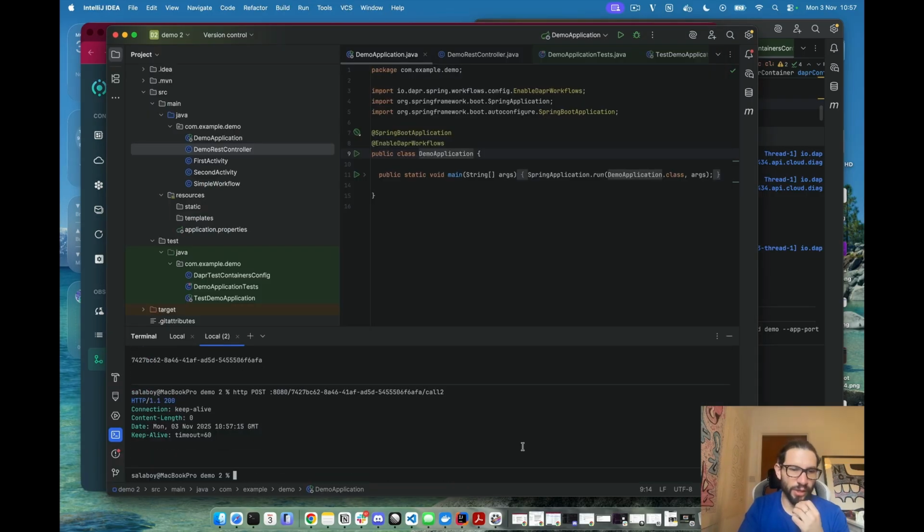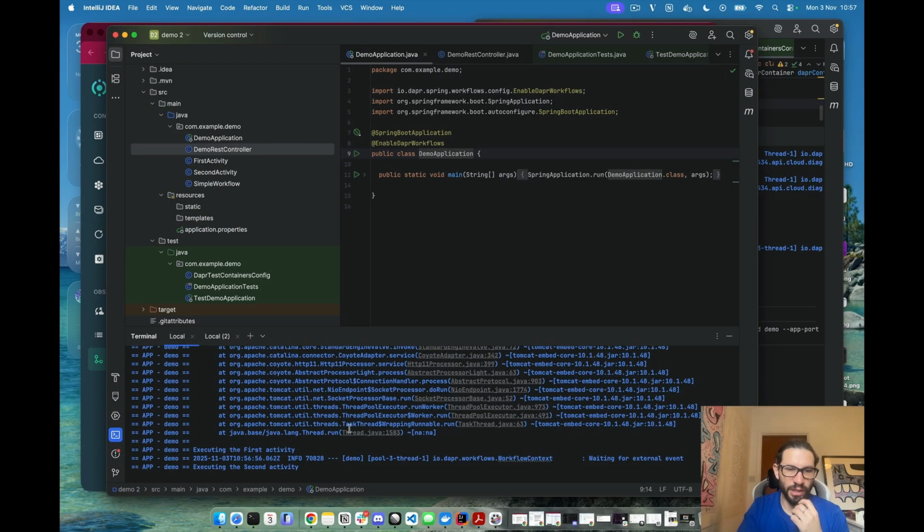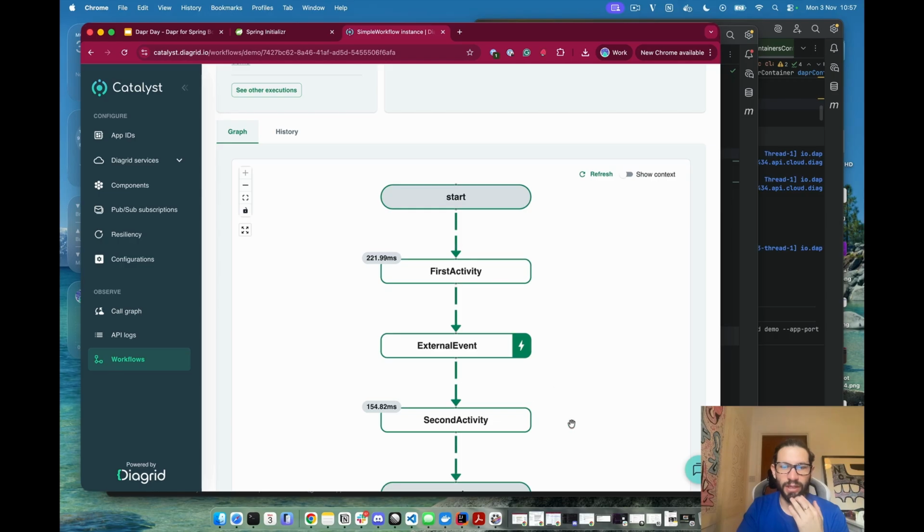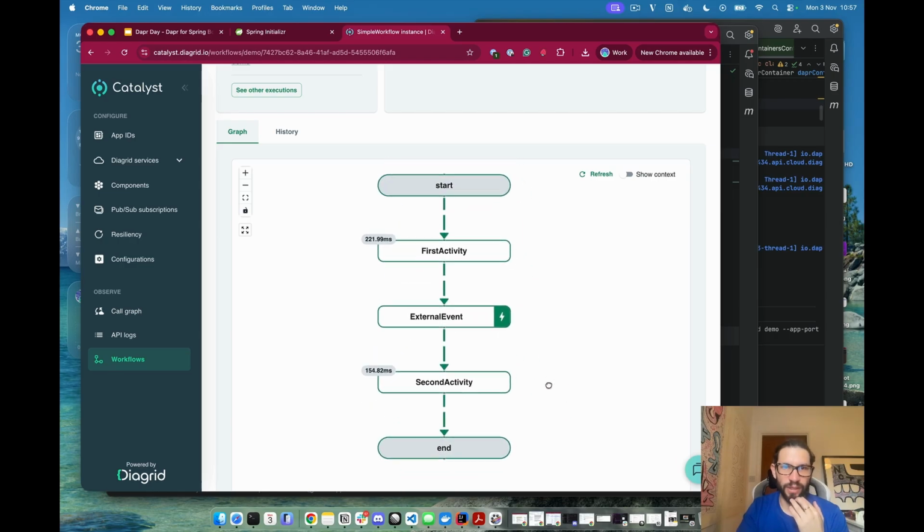So let's call the APIs, and we can also check here the logs coming from the server, in this case, that now executed the second activity. Right. Okay, perfect. So external event, second activity. Great. And that's pretty much showing how easy it is to run against a different Dapr execution server. In this case, Catalyst is supporting our application with this managed service.